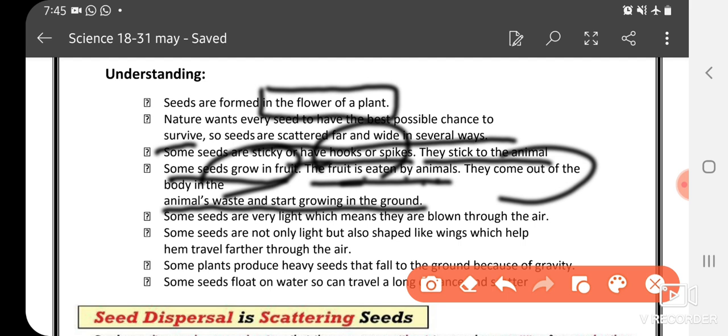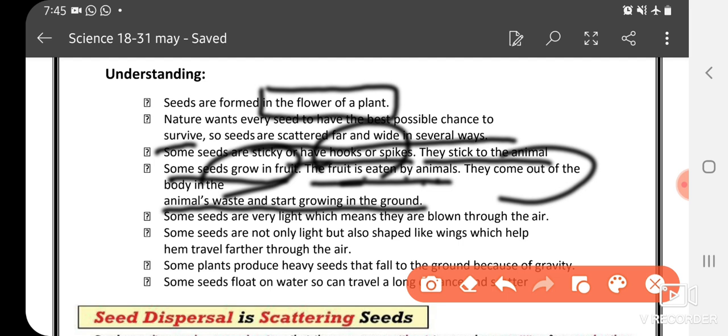Means if the animal is standing at one place and it is eating that fruit which is having the seed inside it, when the animal moves from one place to another to excrete its waste product, obviously the place is changed. First the seed's place was one, and now it is present in another place after moving from that place. So this is also a possible way for seeds to get scattered.